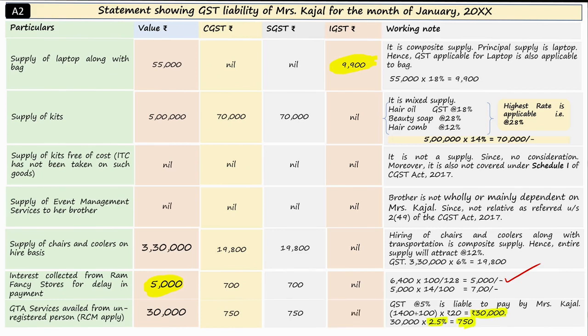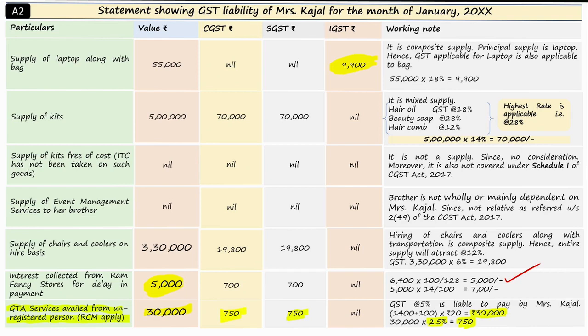It is RCM, reverse charge mechanism, for your kind consideration. This is an important area. I will explain this to you elaborately in due course under the chapter on RCM.